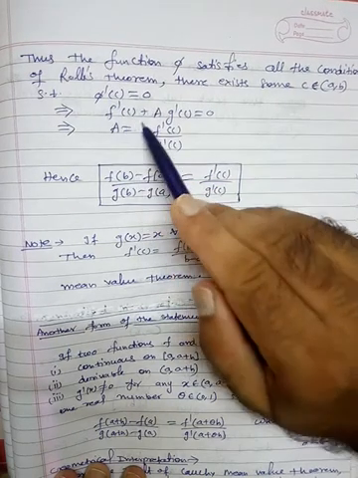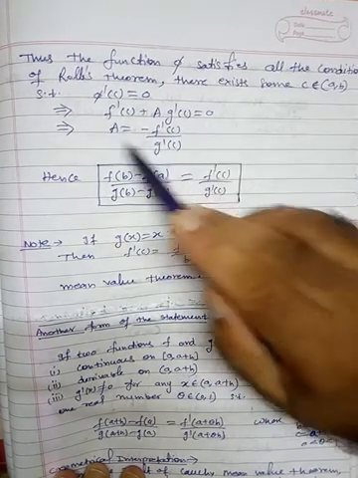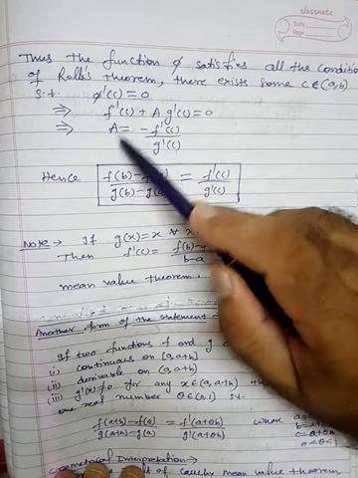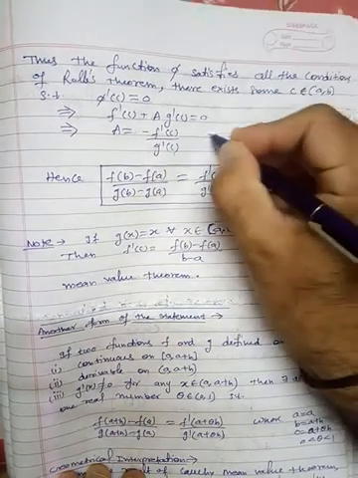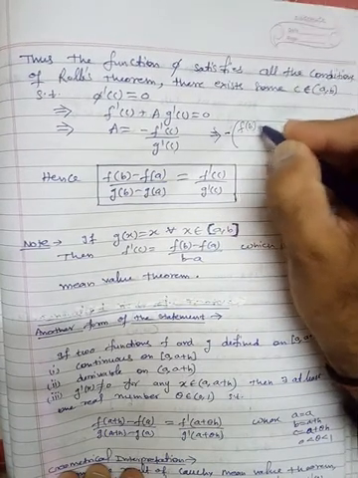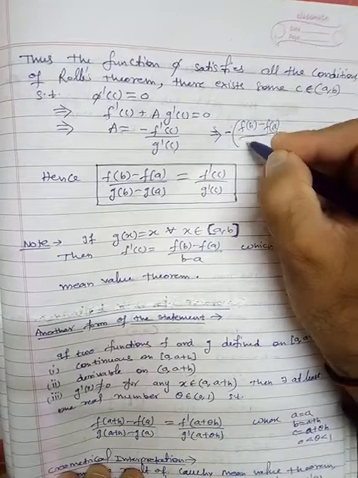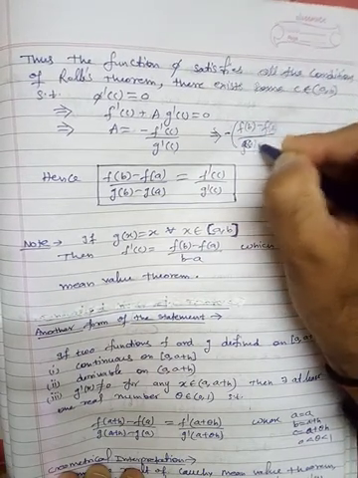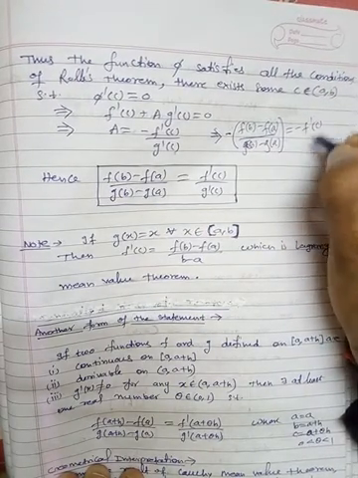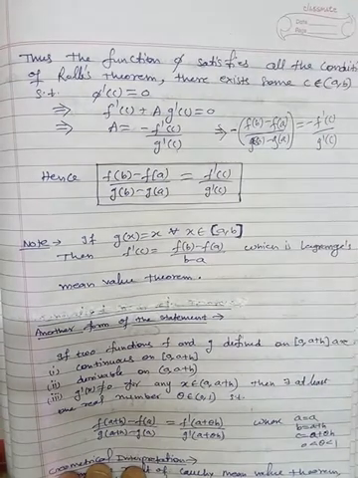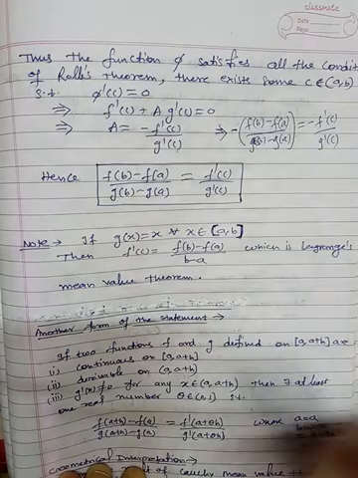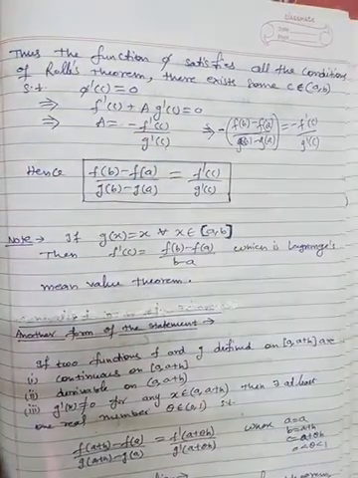Phi dash C means f dash C plus A, G dash C is equal to 0. So A is minus f dash C divided by G dash C. Now substitute the value of A. What is A? A is minus f of B minus f of A divided by G of B minus G of A. This is A, which is equals to minus f dash C divided by G dash C. So now minus is cancelled out with minus, so we get this result. Fine. Now, this is the proof of the Cauchy mean value theorem.